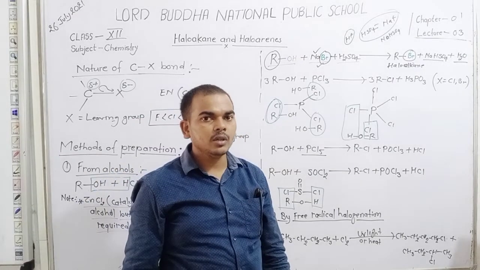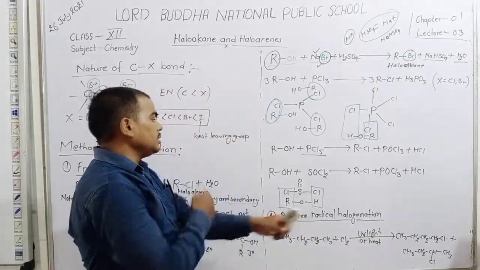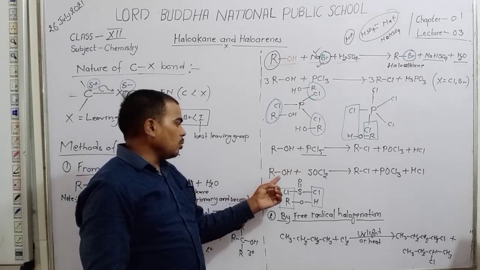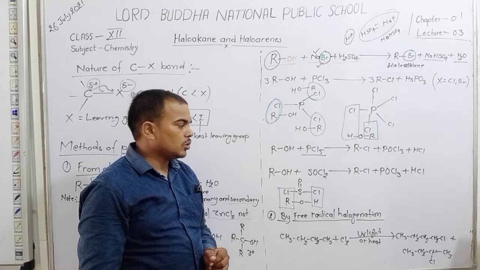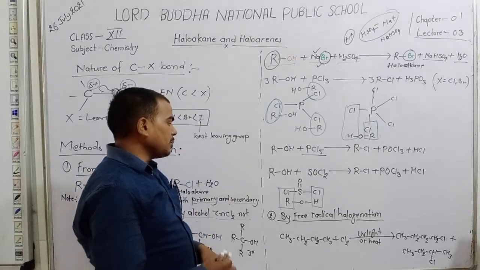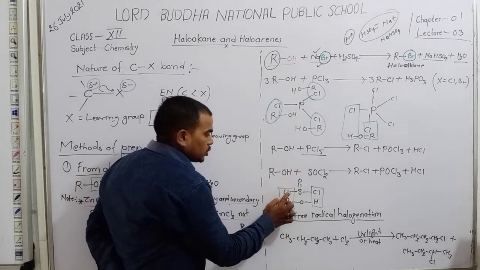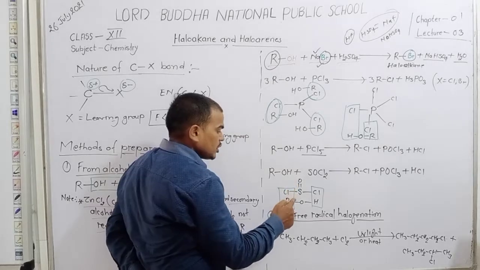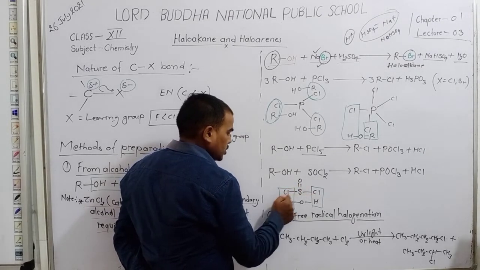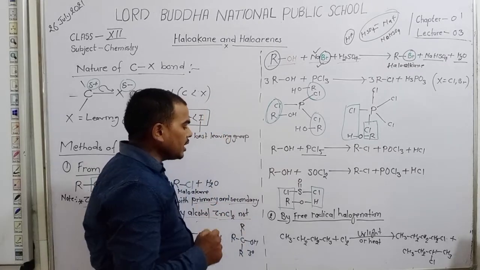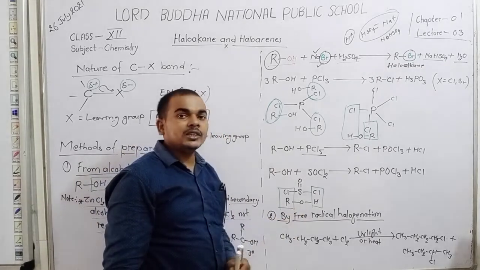Dear student, here ROH reacts with SOCl2. Here is the representation of the structure of SOCl2. Dear student, here ROH, that is alcohol.